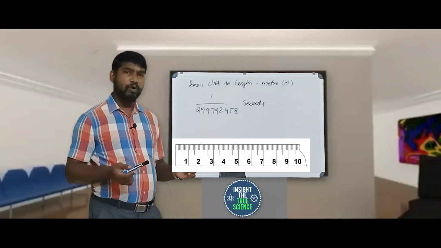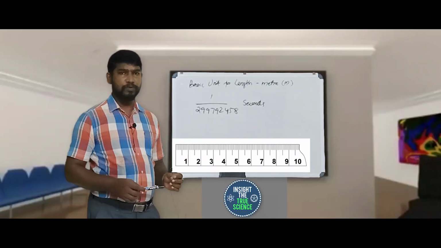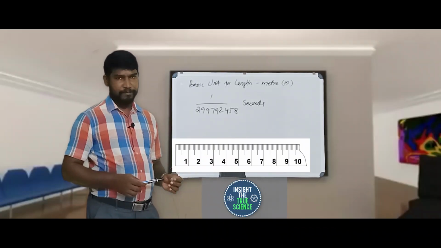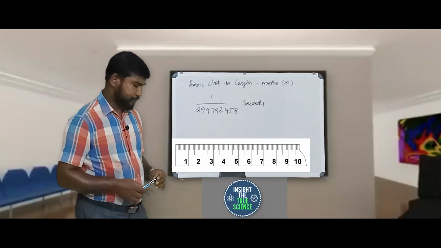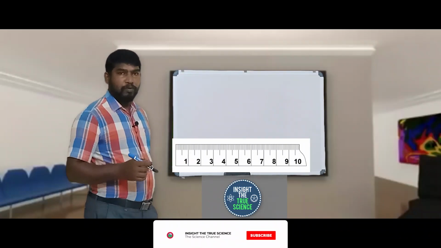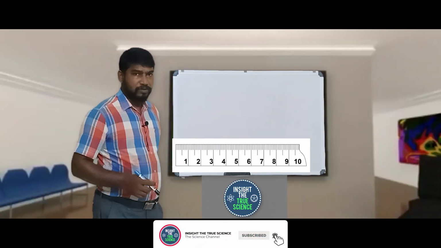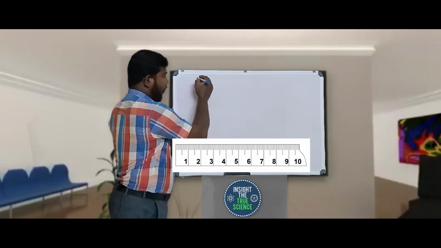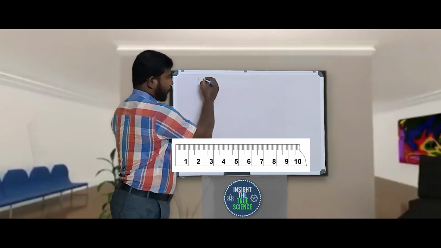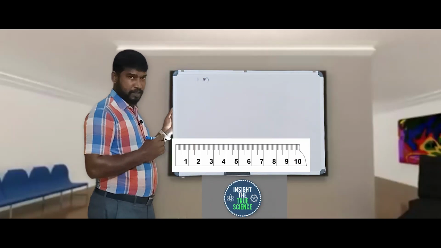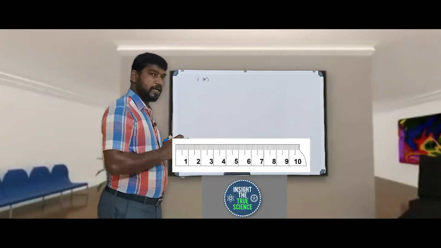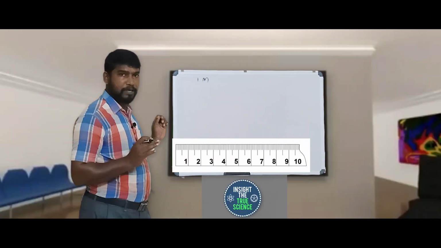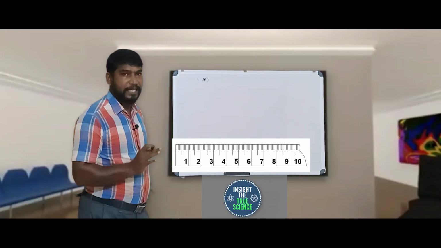Which are the common smaller units we use on a meter scale? We know that 1 meter is represented by the small letter m. See, the symbol is very important. For meter, the symbol is the small letter m.